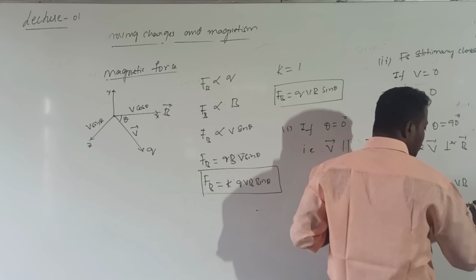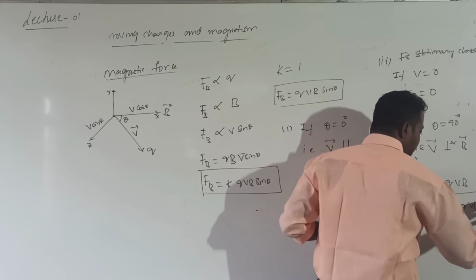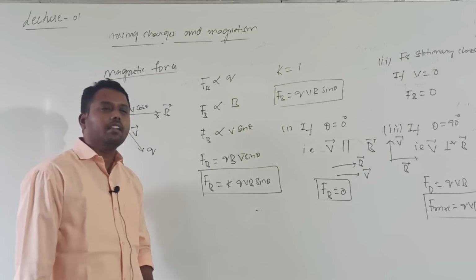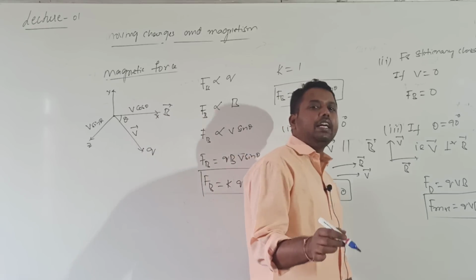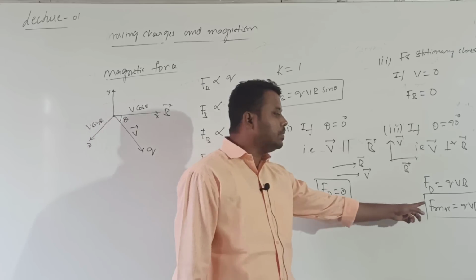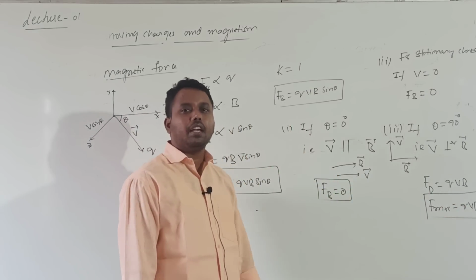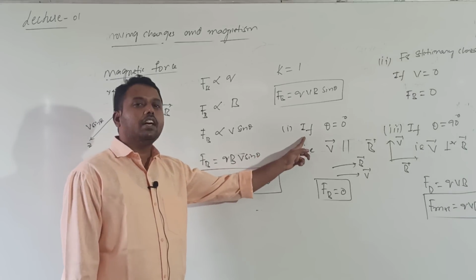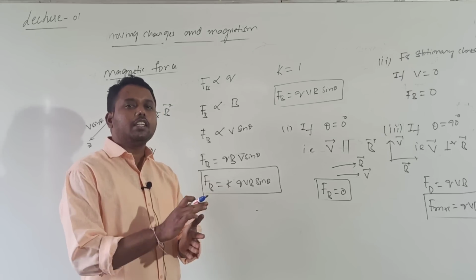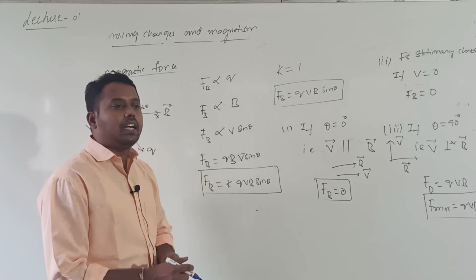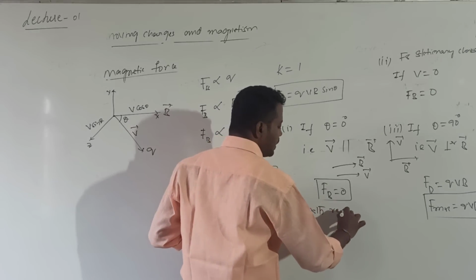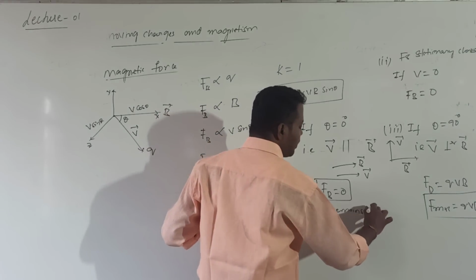F maximum is Q into V into B. Whenever a charge enters the magnetic field perpendicularly, it will experience the maximum magnetic force. Remember, whenever a particle enters the magnetic field parallel to B bar, it will not experience any force. The path of the particle will remain the same.